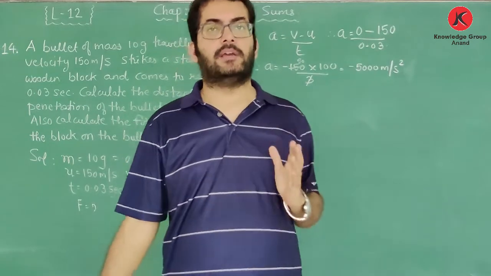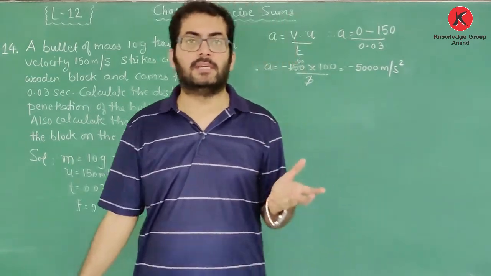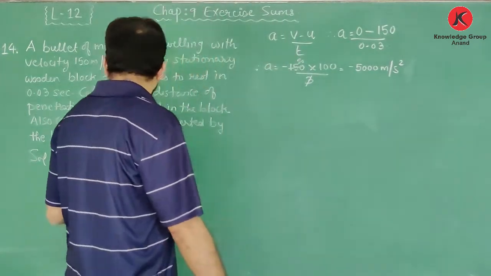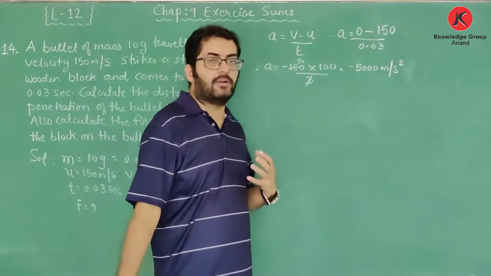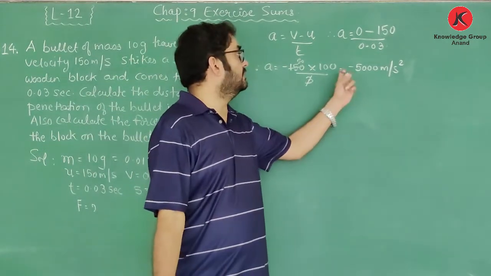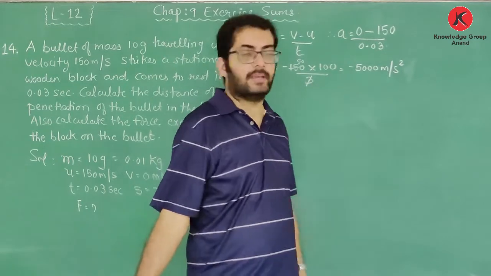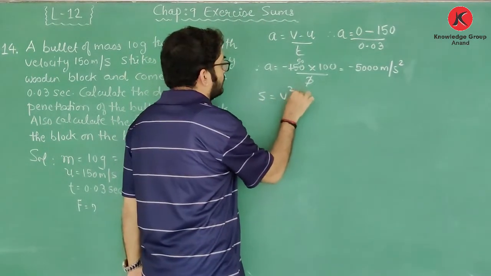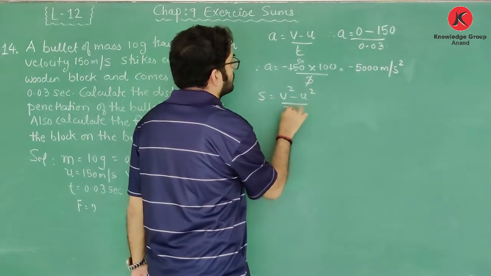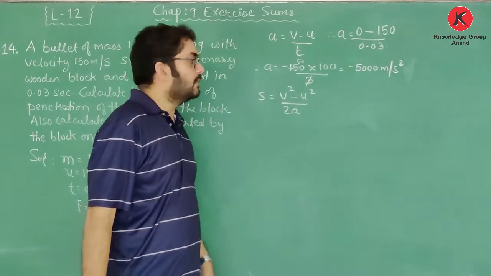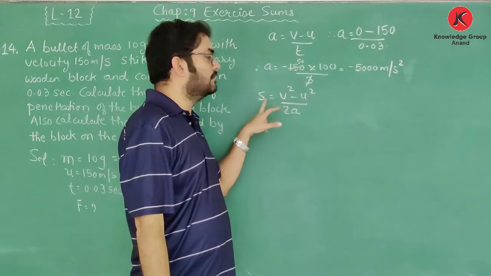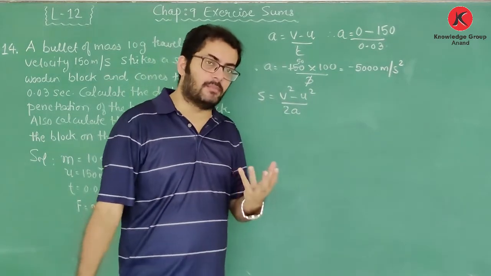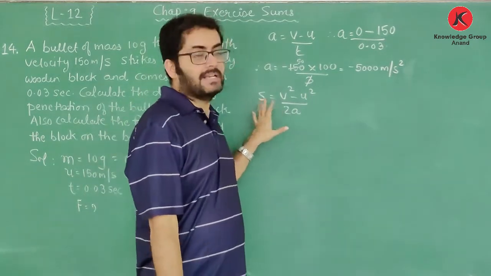After finding the acceleration, the sum becomes easy. Why? Because now I can find the value of s and I can also find out the value of F using the value of acceleration a. तो हमको पता है डिस्टेंस s is equal to v square minus u square upon 2a, because we have the formula v square minus u square is equal to 2as. In that same formula I have made s the subject of the formula.